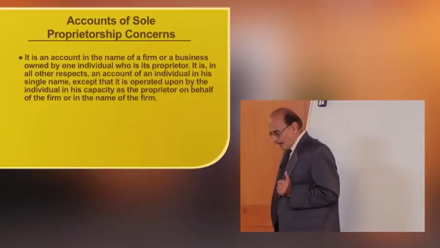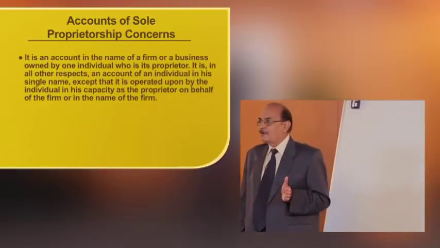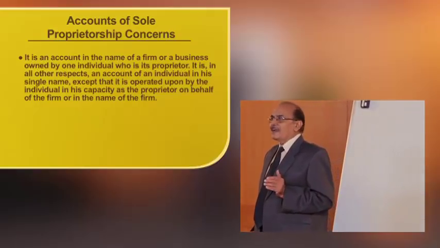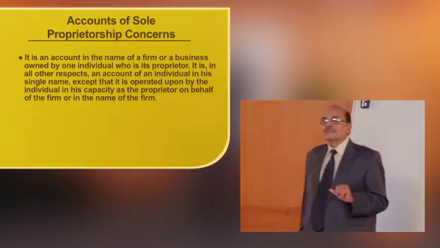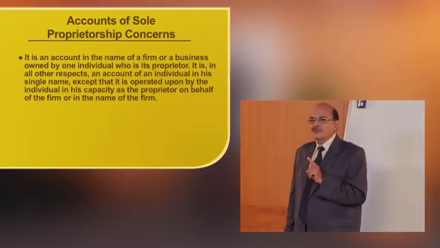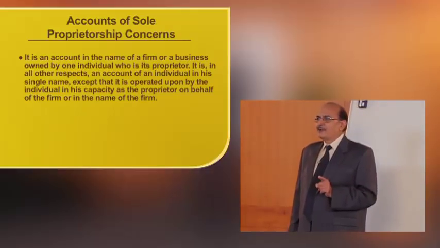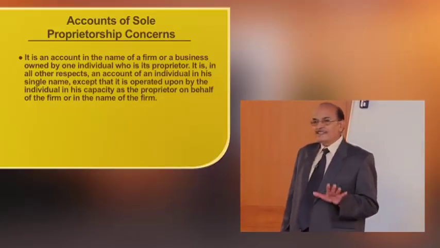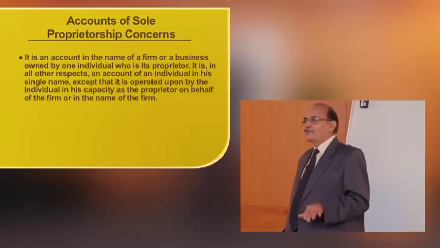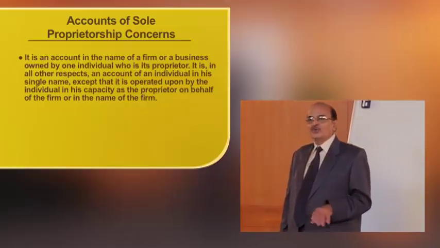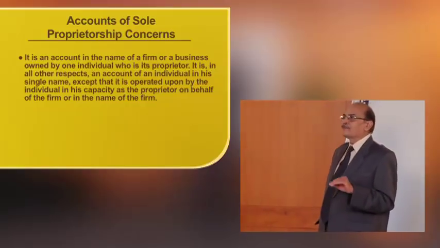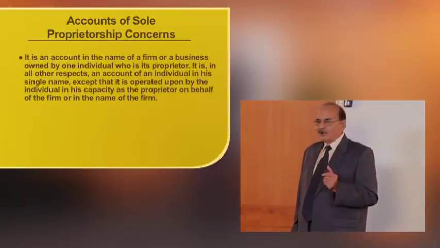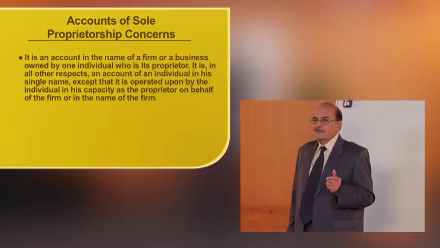Now, let us have a look at the sole proprietary concern account. The sole proprietorship concern's account is an account in the name of the firm or a business owned by one individual who is its proprietor. It is in all other respects an account of an individual in his single name, except that it is operated upon by the individual in his capacity as proprietor on behalf of the firm or in the name of the firm. That's not the only difference in this case.